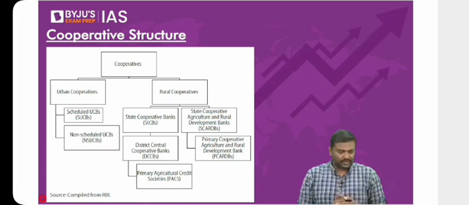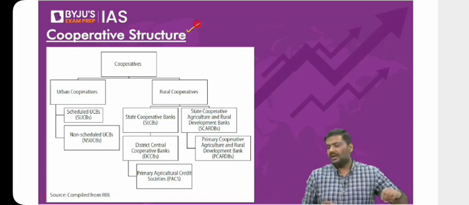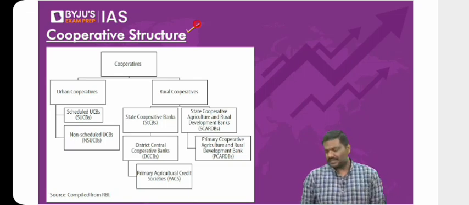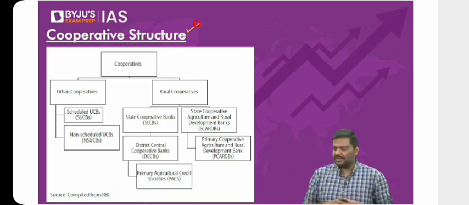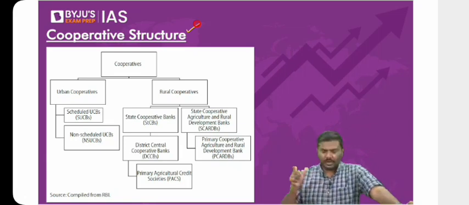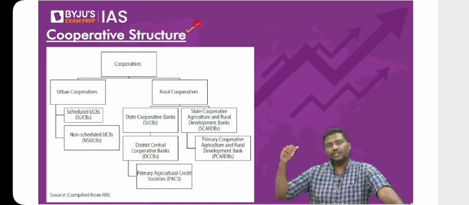Done. So then we started the discussion of cooperative banking in India, the idea of cooperative banking. What we discussed yesterday was the basics of cooperatives. A cooperative is a group of at least 10 people. I hope you remember the definition. It's a group of at least 10 people who have come together to achieve a specific objective. For example, we have cooperatives in the housing sector, milk sector, sugar sector, etc.